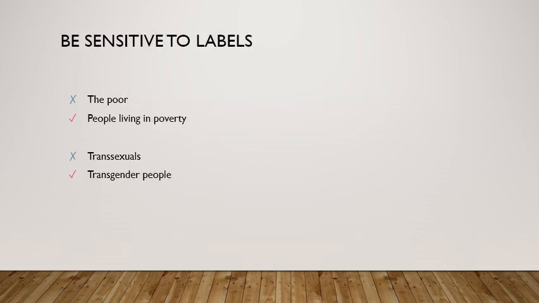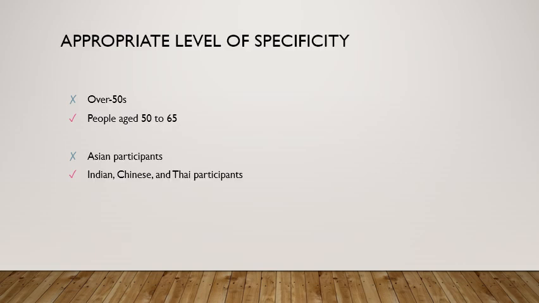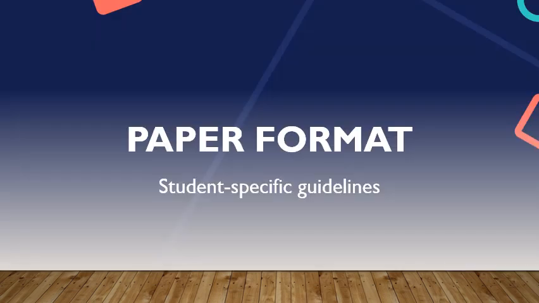Be sensitive to labels. Instead of using adjectives as nouns to label groups of people, descriptive phrases are generally preferred. Respect the language that people use to describe themselves and be aware that language changes over time. Use an appropriate level of specificity. If feasible, it is better to provide precise attributes instead of general classification.